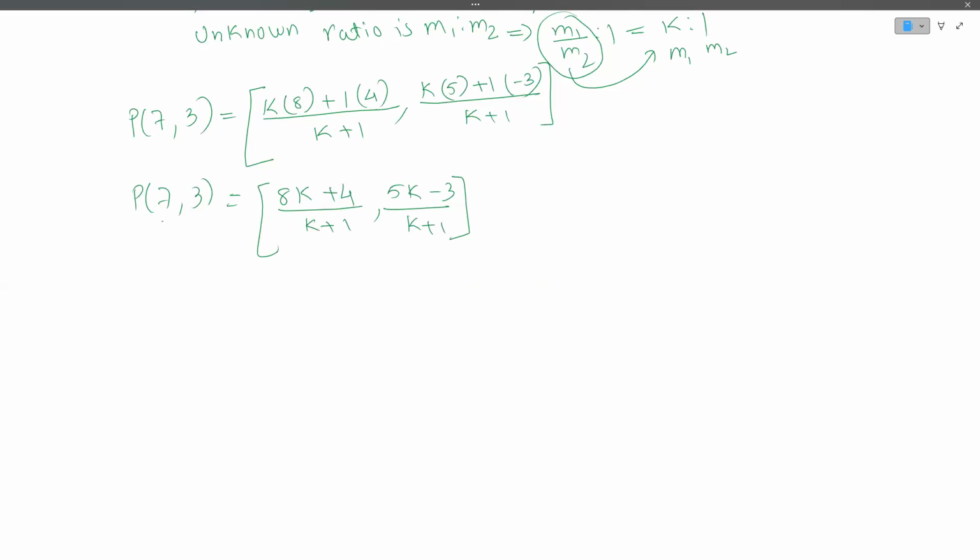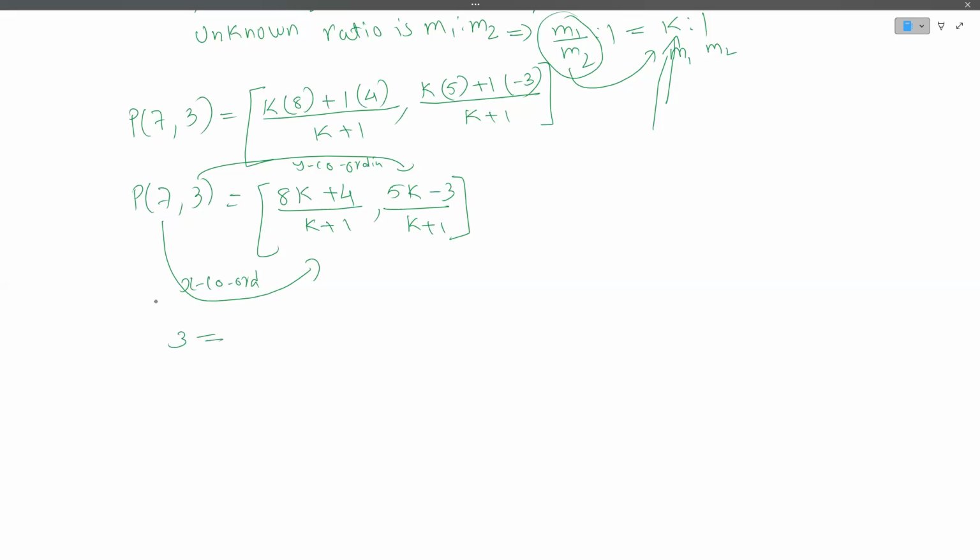And now this is our x coordinate and this is our y coordinate. Now we can choose any one of them. We can use any one of them to find the value of k. If I have the value of k, I will substitute it over here and then I will have the answer.